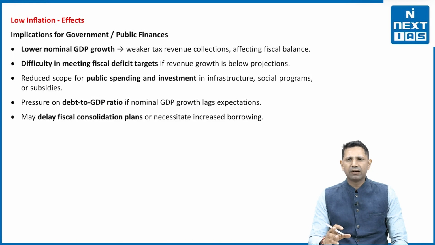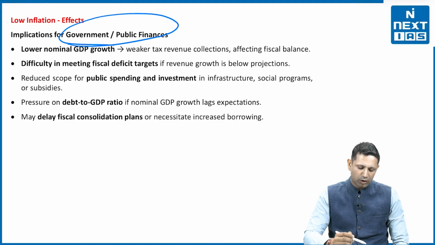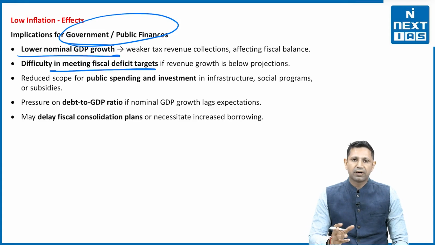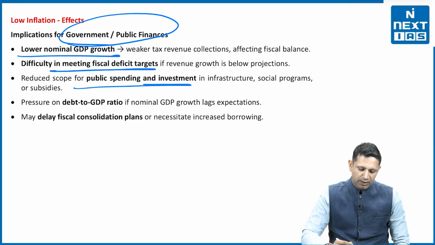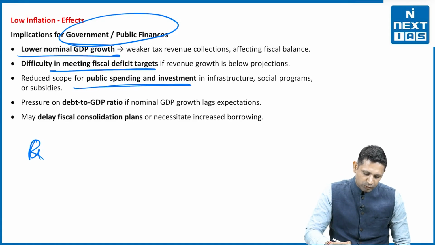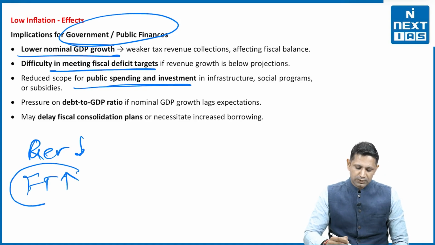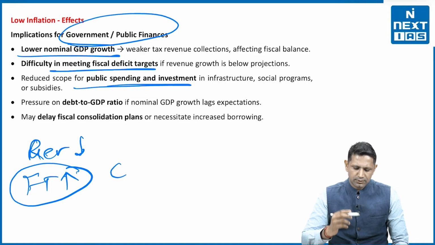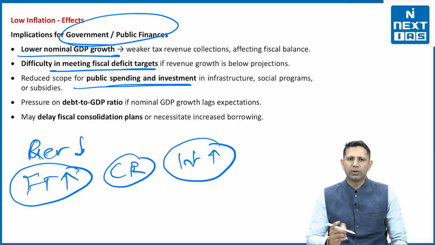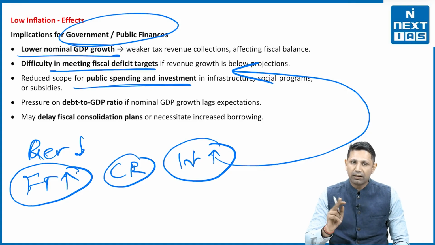Now next is what is the impact of low inflation on various areas. For example, for the government and public finances, if we talk about, low nominal GDP will be there. Then it will result in difficulty in meeting the fiscal targets. It will reduce the scope for public spending and investment by the government, because एक तो revenue कम है, ऊपर से the fiscal targets have been overshoot, जिसकी वजह से credit rating is going to decline. When the credit rating is declining, then the interest rate on which the government gets loan increases, and it leads to reduced spending and investment in the economy by the government.